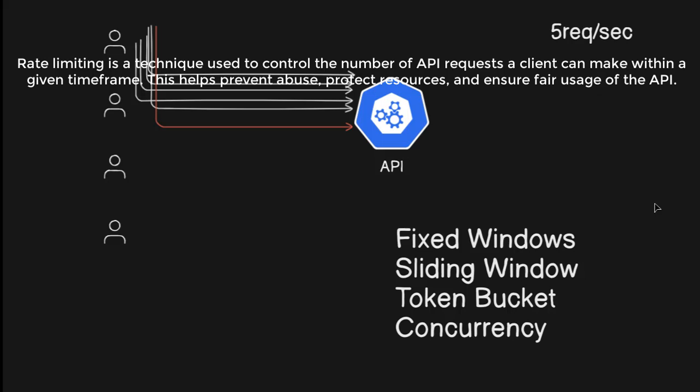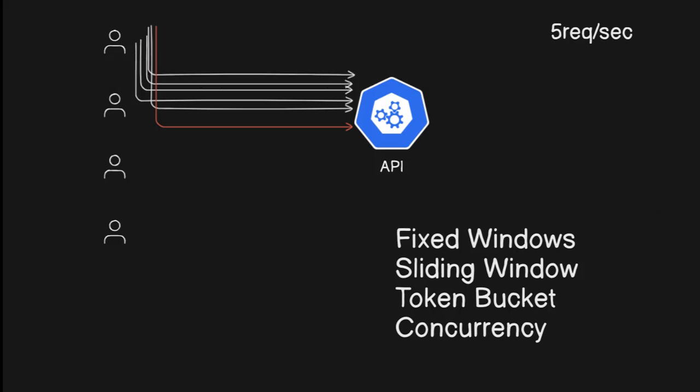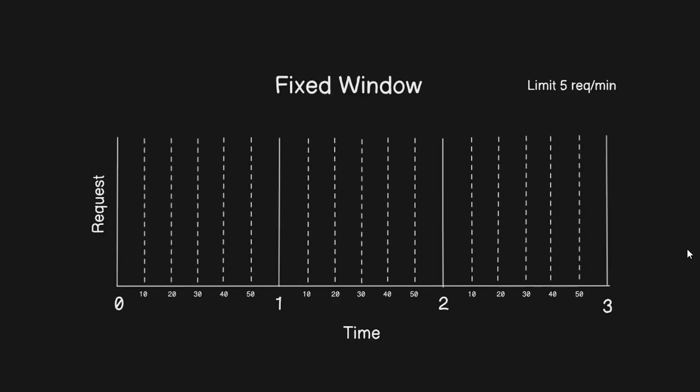So let's take a look at fixed window rate limit. Suppose we allow 5 requests per minute. This is our threshold limit of 5 requests per minute. In this diagram I mentioned seconds: 10, 20, 30, 40, 50, 60 seconds. So 0 to 1 minute is considered 0 to 60 seconds. This is the first window, this is the second window, and the third window. So we consider 3 fixed windows.